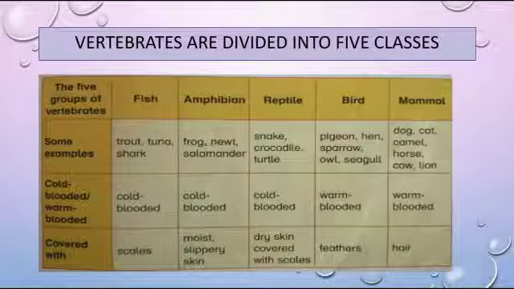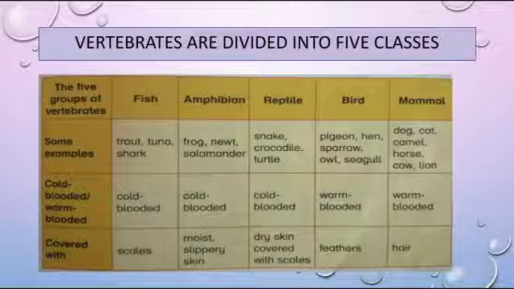Vertebrates are further divided into 5 classes: fish, amphibian, reptile, bird, mammal. Now we will see some characteristics of each class. Cold-blooded and warm-blooded. Animals which maintain their body temperature during every season are warm-blooded animals, whereas the animals which do not maintain their temperature in every season are called cold-blooded animals. So fish, amphibian and reptile are cold-blooded animals, whereas bird and mammals are warm-blooded animals.